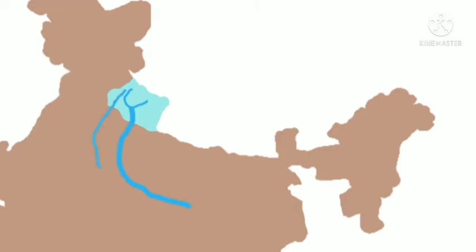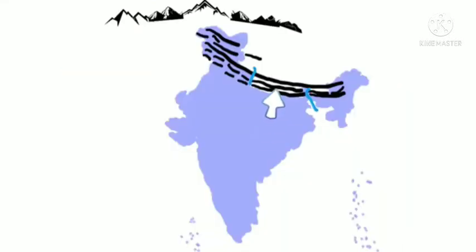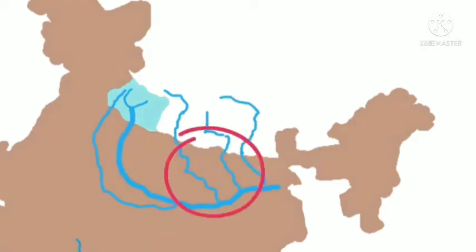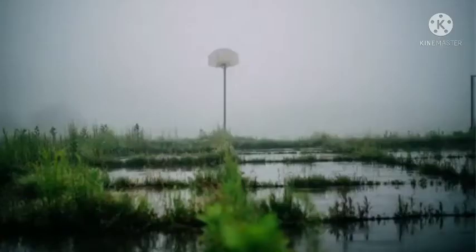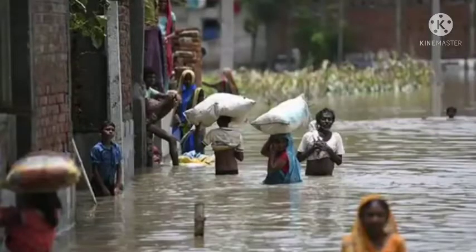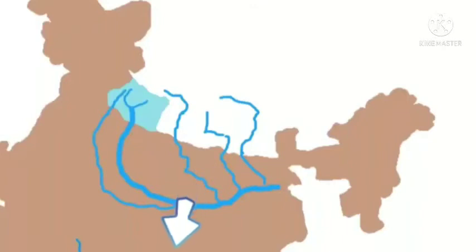Then one more river is moving parallel to the Ganga, that is river Yamuna. Okay, and they meet at the place of Prayagraj, and Prayagraj, you know, is the new name of Allahabad. Now the Gandak, Kosi and different tributaries are attached to the big river Ganga. Okay, and it is also a big cause of flood, which you know today they are also facing a big problem of flood. Okay, then Chambal, Betwa, Son are also tributaries of the river Ganga.